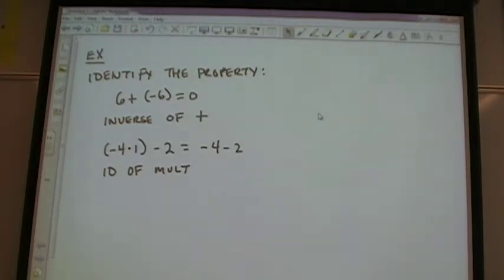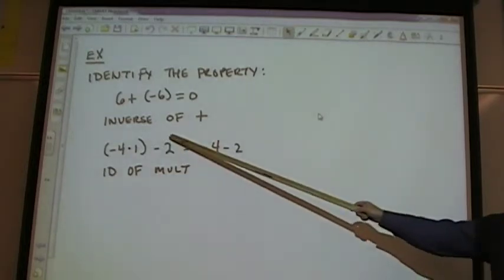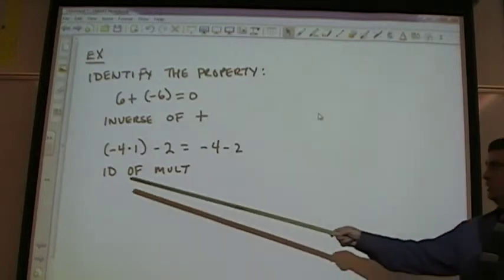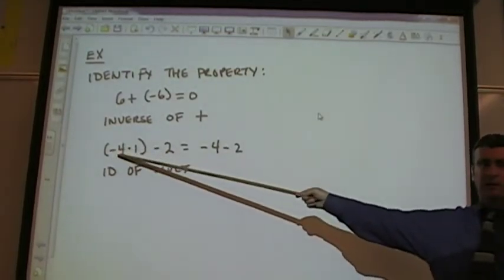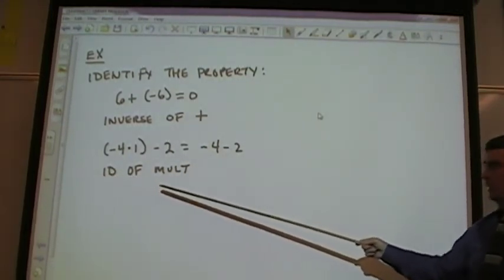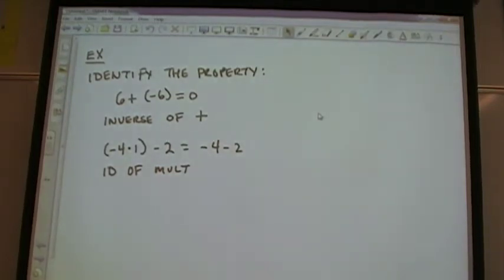The second one is a little tricky, because it throws a step in there trying to throw you off a little bit. Negative 4 times 1 in parentheses minus 2 equals negative 4 minus 2. So basically, you can ignore the minus 2 on both sides. Then you might see the property better. It's asking you how do you go from here to here. How do you go from negative 4 times 1 equals negative 4? And that would be the identity property of multiplication. Because you're ending up with what you started with. You start with negative 4, you end up with negative 4 by multiplying by 1. Okay?